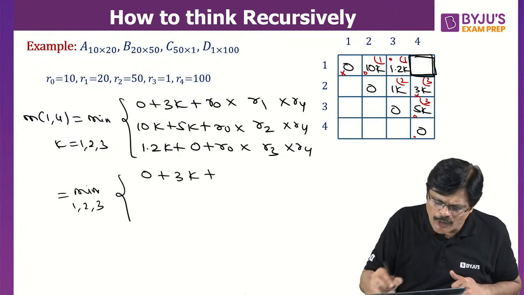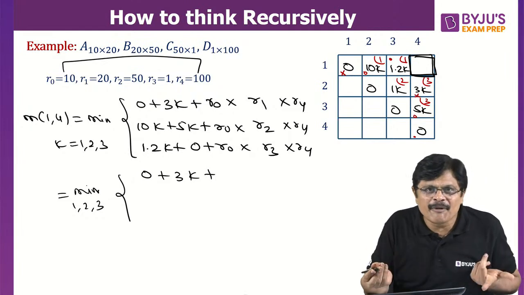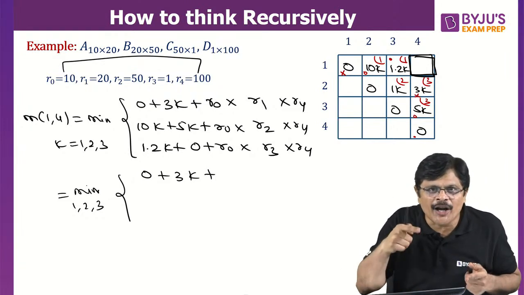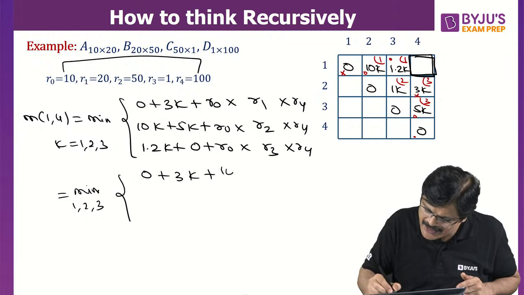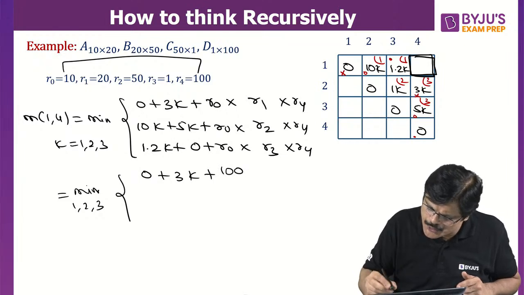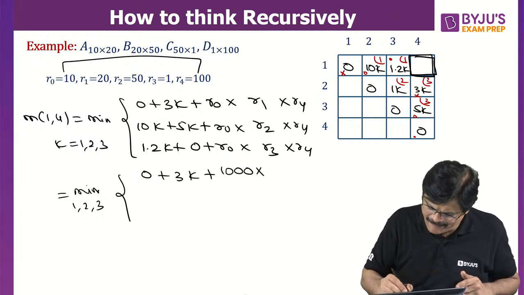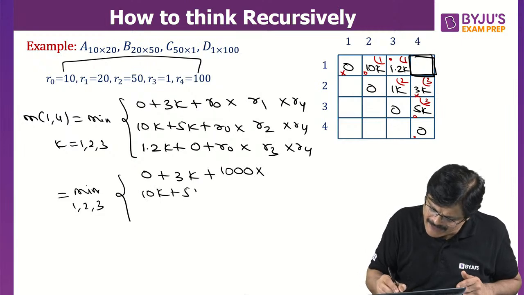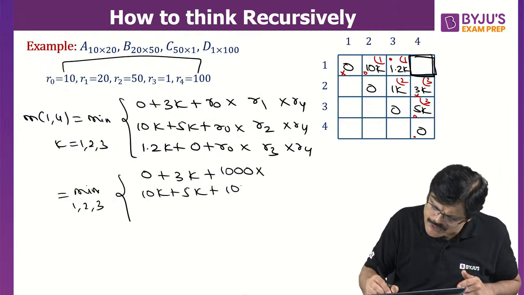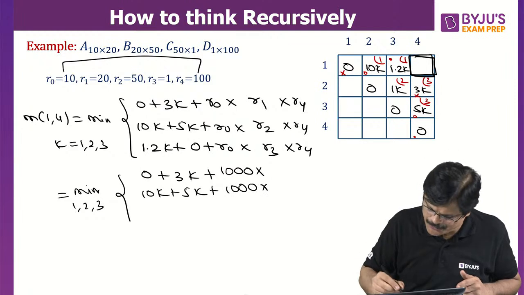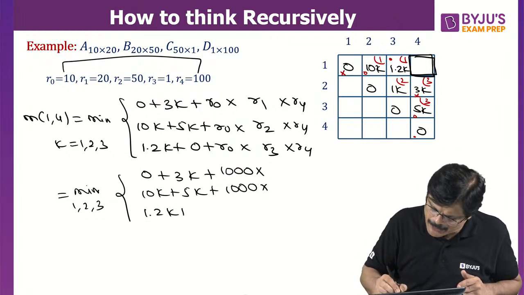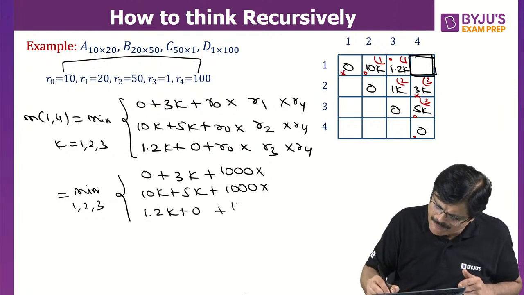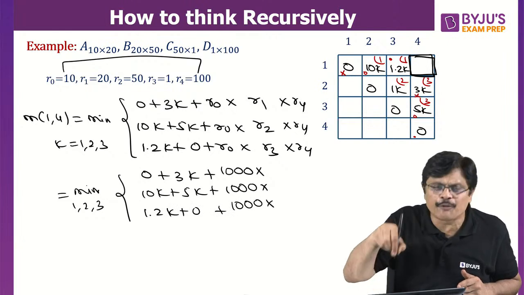See, R0 into R4, you can find it before only, because for all the fellows we need R0 into R4. That is what? 1000. 1000 into, you just need the R1 value, sir. And for the next one, 10k plus 5k. R0 into R4, 1000 we already know. Just need to multiply R2. Next one is 1.2k plus 0. R0 into R4 is 1000. We already know it. Just need to find R3.